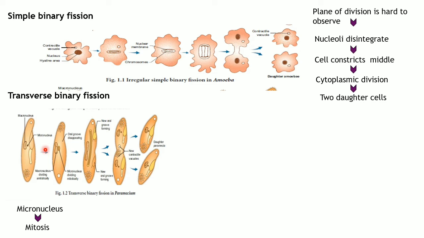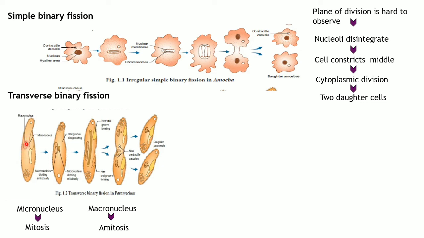So the micronucleus undergoes this mitotic cell division, and the macronucleus undergoes amitosis, which means it simply gets divided into two macronuclei.